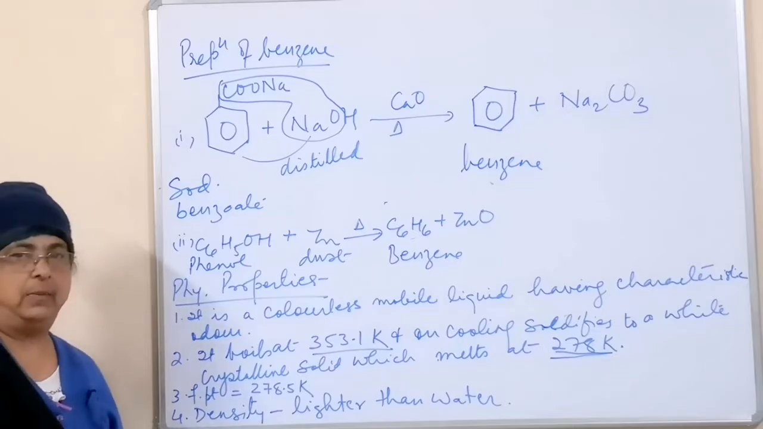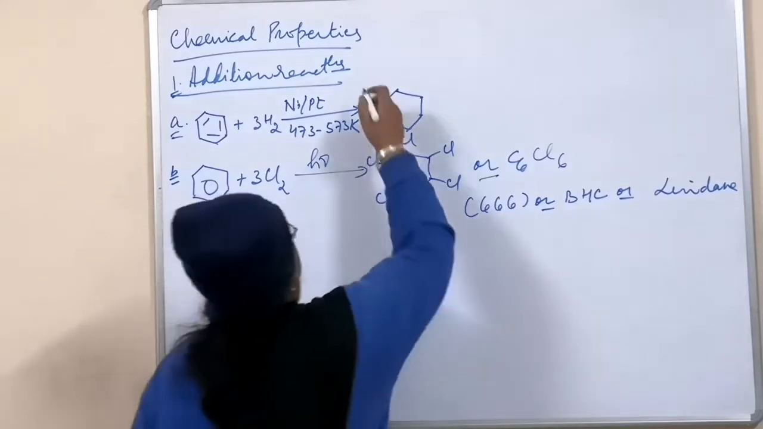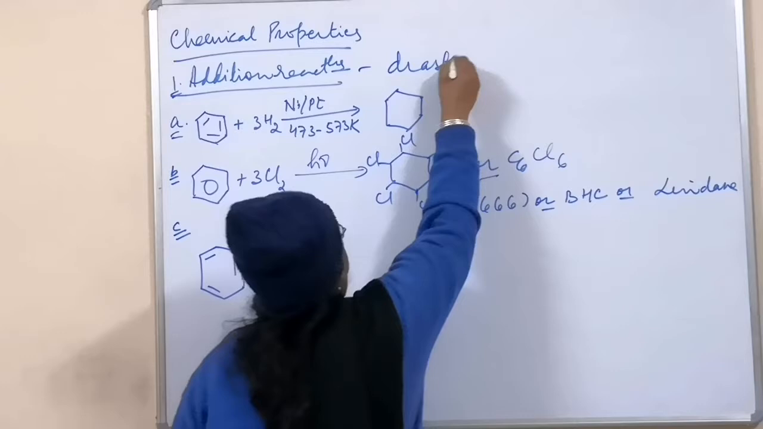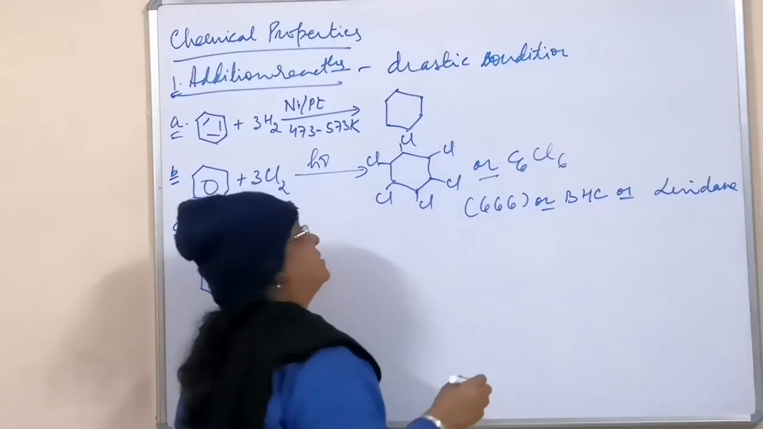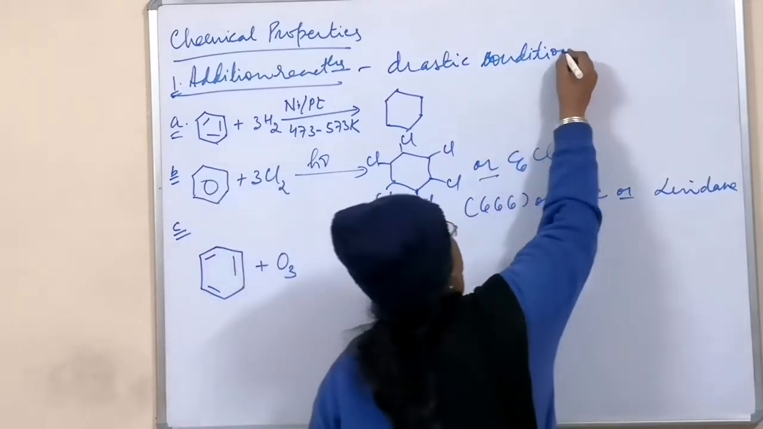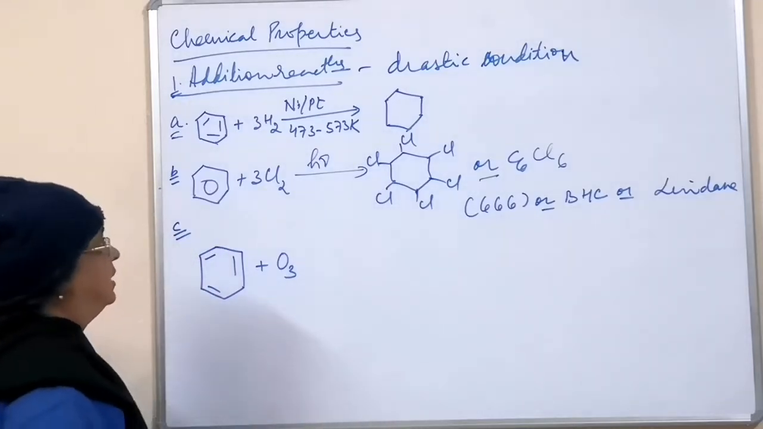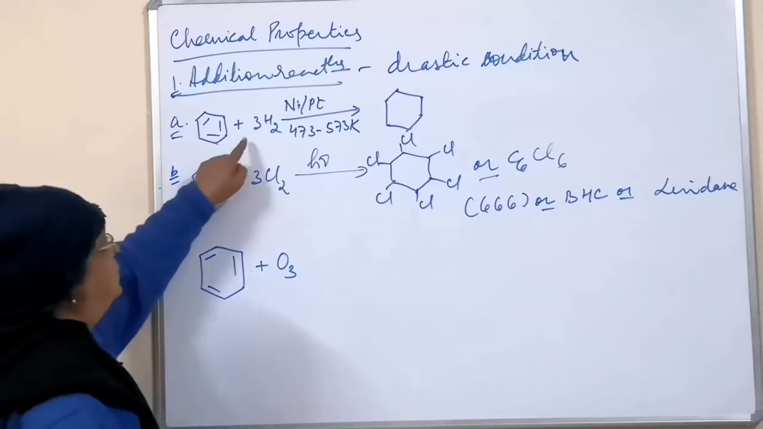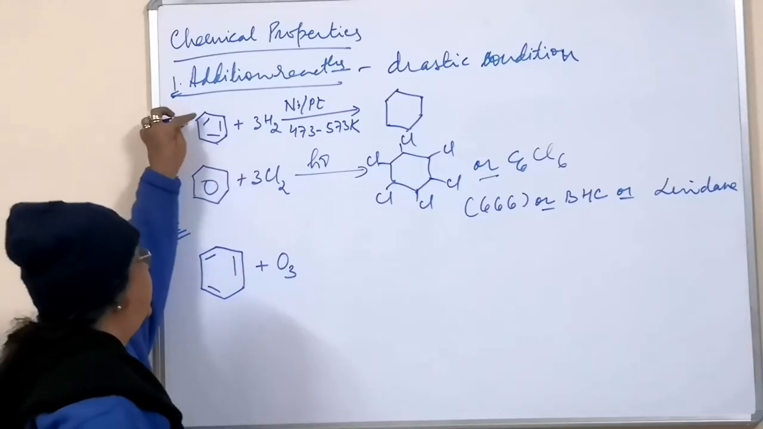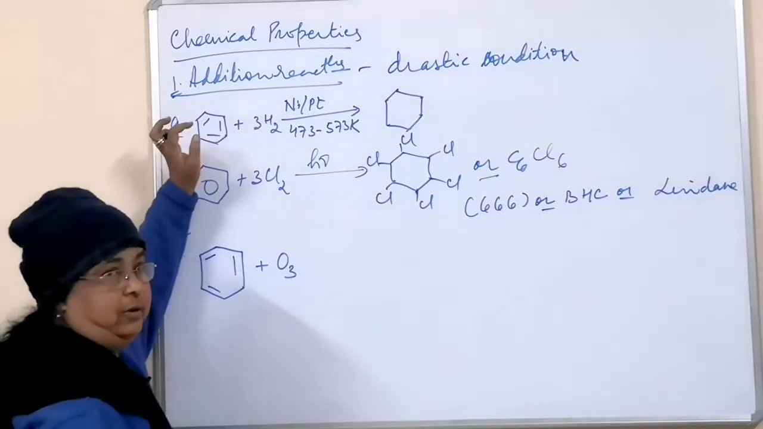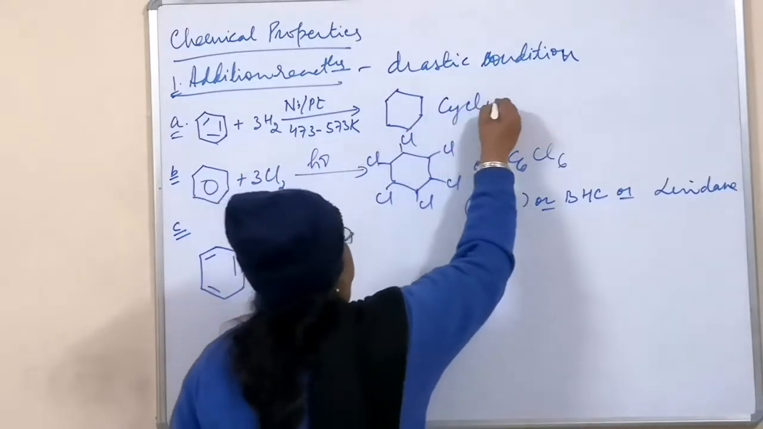Next we will do the chemical properties. It undergoes addition reaction, but under drastic conditions. Drastic conditions means high temperature, high pressure, a catalyst, and not easily. These are the 3 examples of addition reactions we have to do. First, with hydrogen: on the double bonds, one hydrogen will be added here and one here, so all double bonds will be turned into single bonds. So this benzene is converted into cyclohexane.